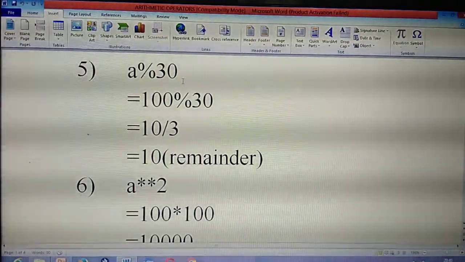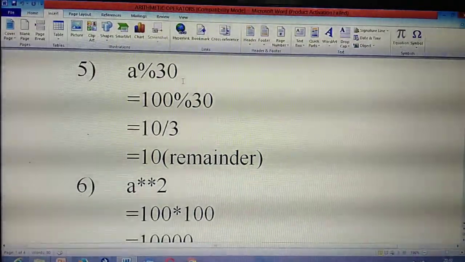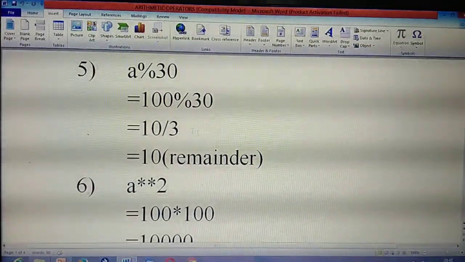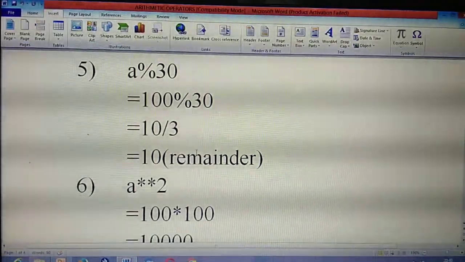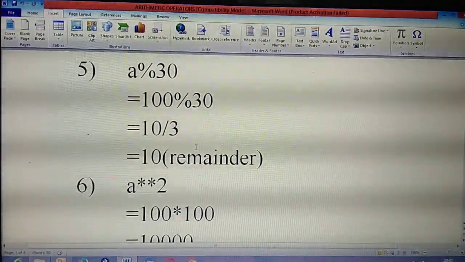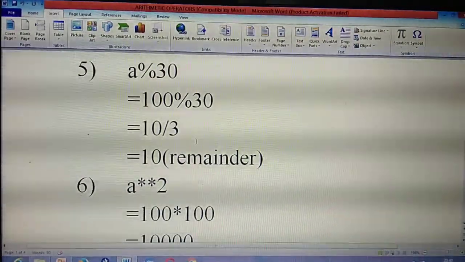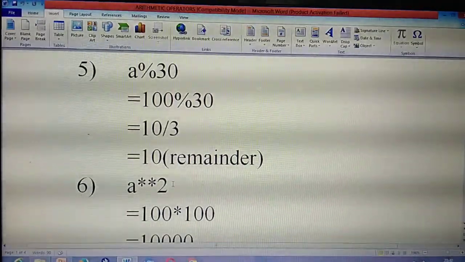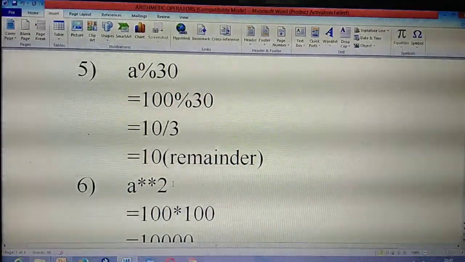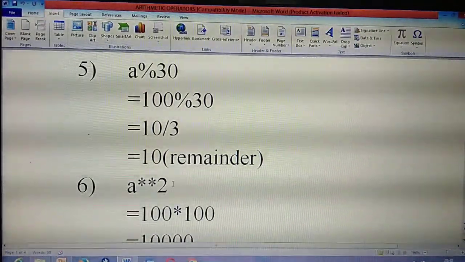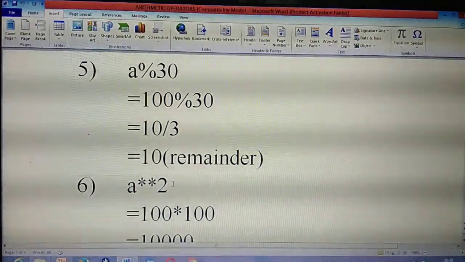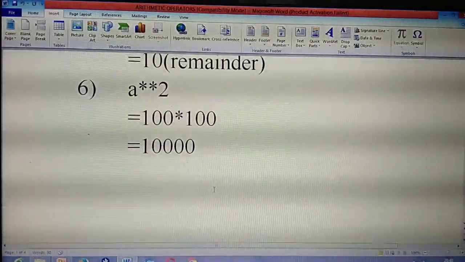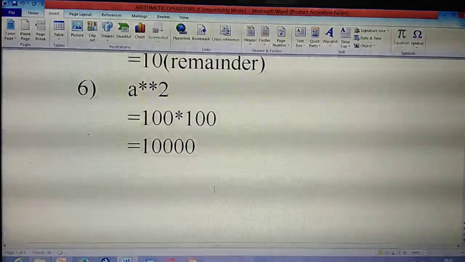They ask you to find out the answer. So how do you need to write? You need to divide and write the remainder as an answer. That's the use of the modulus operator. Understand? Never forget. Take your book near that example and please write it. Modulus operator means you divide the terms and write only the remainder as an answer. Understand? Yes.